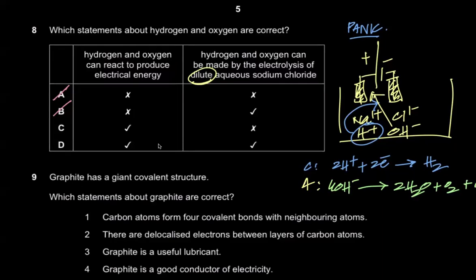So if you perform the electrolysis of dilute aqueous sodium chloride, you're going to get hydrogen gas and you're going to get oxygen gas. So that's true. Hydrogen and oxygen can be made by the electrolysis of dilute aqueous sodium chloride. Therefore, D is the right option and C is wrong. Fractions are allowed for balancing.